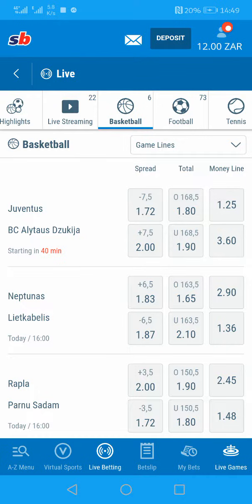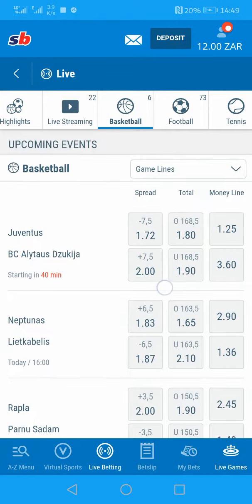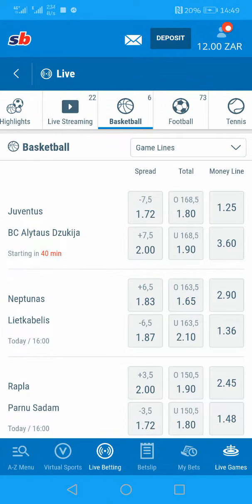Money line is the same thing as a three-way market. You still remember a three-way market in soccer, whereby you say home team to win, or it's a draw, or you can choose an option for away team to win. Those three options: home, draw, and away. That's a three-way market. So basically, here in basketball, there's no three-way market. I can call it a two-way market, or rather leave it there as money line.